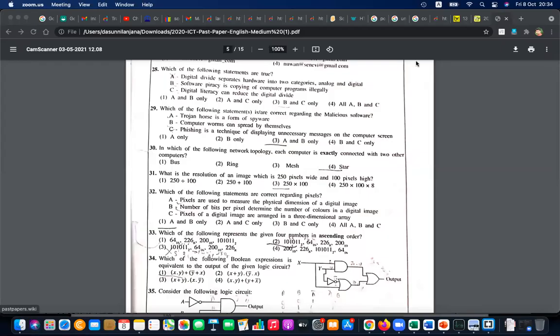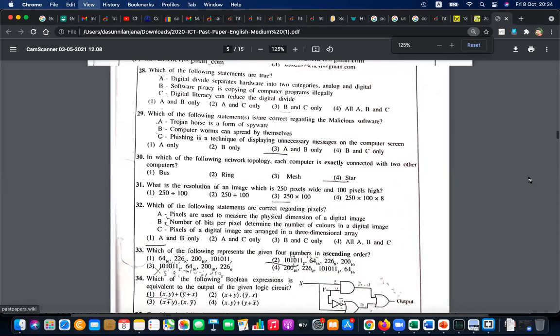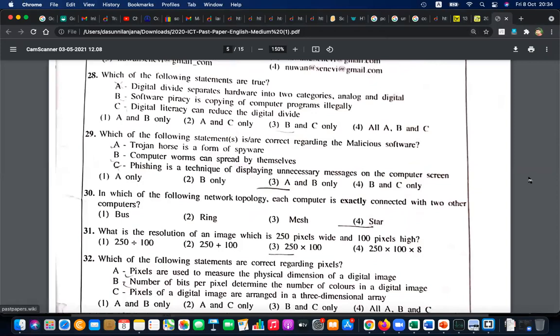Question number 28. 2020 paper O-level ICT MCQ questions discussion. Question number 28. This is the third part actually we are doing. So I think we can finish the paper today. Right. This is asking about which of the following statements are true.